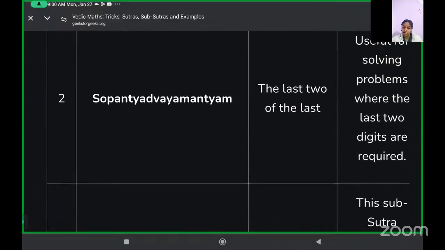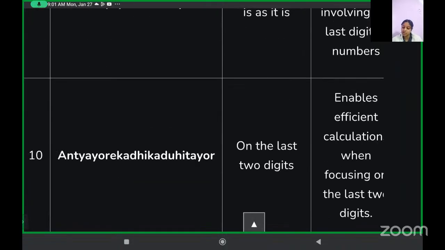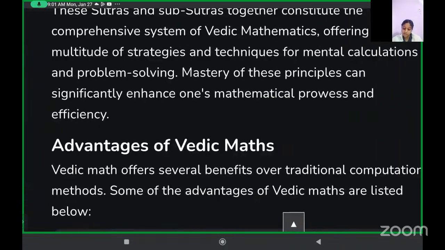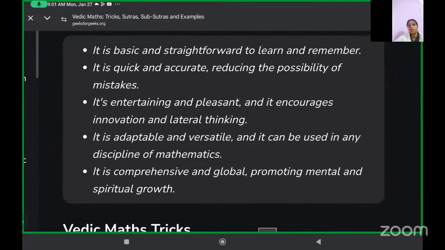So we also have these 13 sutras, 13 sub sutras. You can give this a read. These notes I'll be sharing with you. Then these are the advantages. Today I don't want to cover another class doing just the theory part, because we will be starting with the practical portion. The notes I'll be sharing today. Tomorrow we will start with the practical.